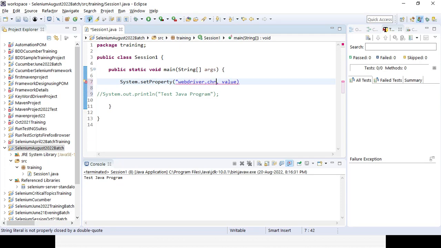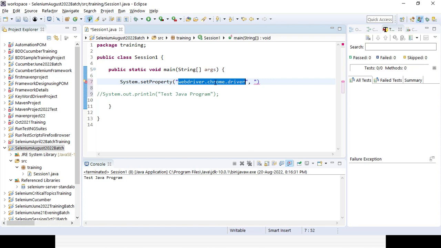Dot chrome dot driver within the double quotes, right? So the next one will be the value. What value do I need to give? I need to give the path of the Chrome driver that I have downloaded. So this part will be common for whoever is using it. You need not change anything.